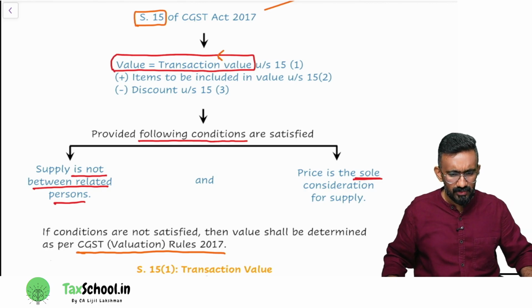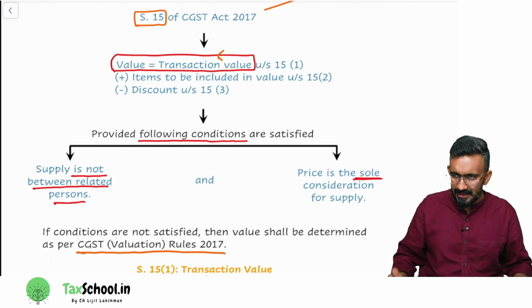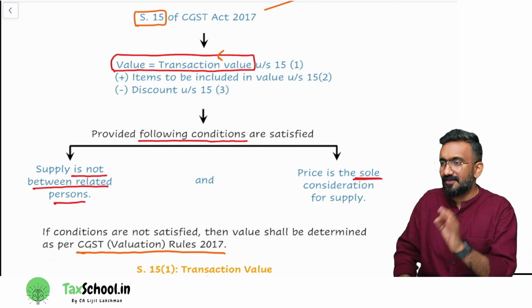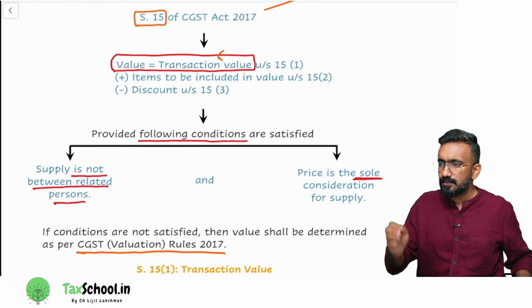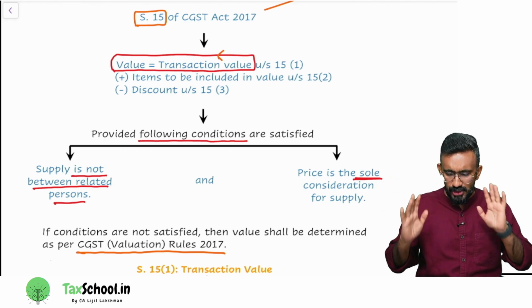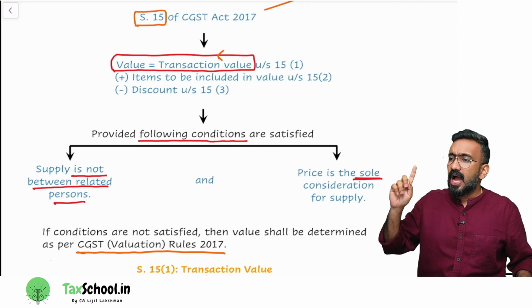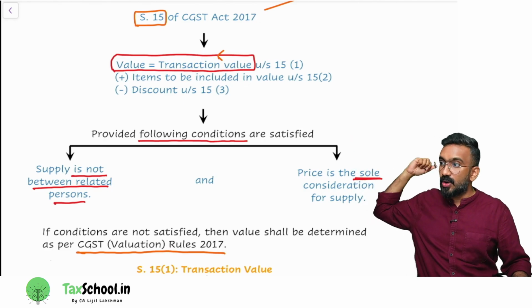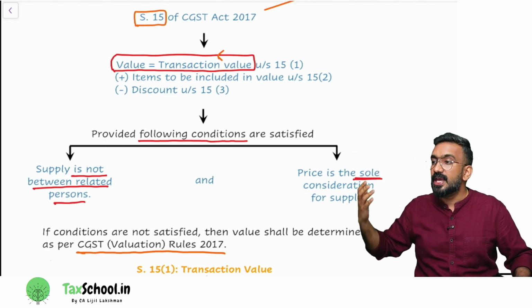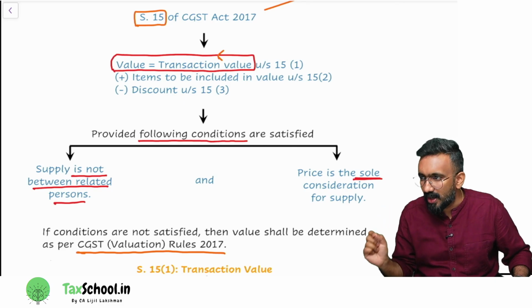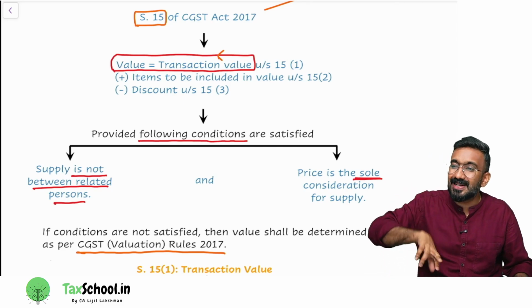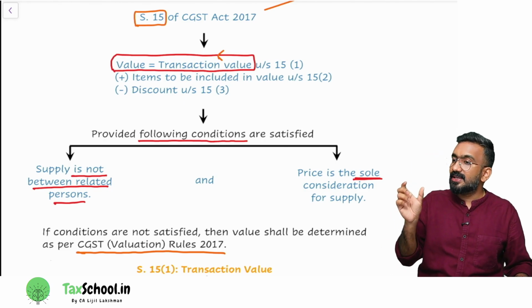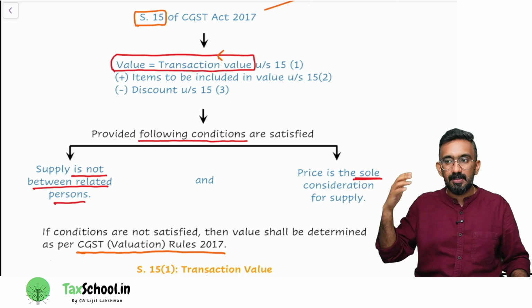So what is value? Value is transaction value. But they said, I want the transaction value to be a fair value. So to ensure that, they put a provision saying I don't want this method of valuation, that is, I don't want you to take transaction value as the value, in two conditions. Condition number one, when your supply is to a related person. Why can't I take this value when the supply is to a related person?